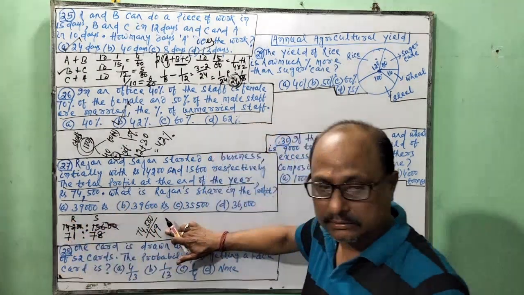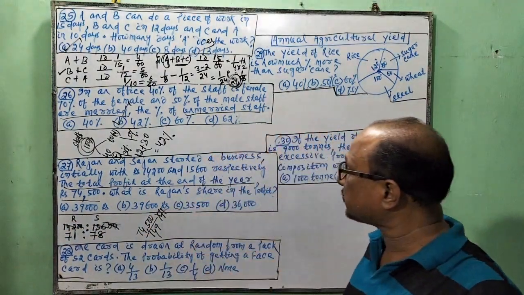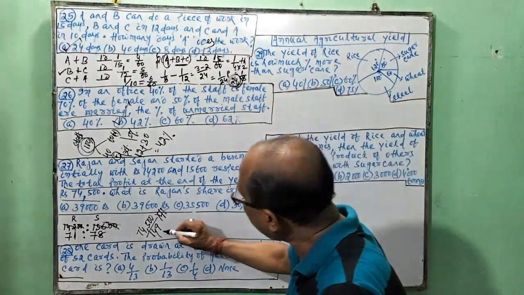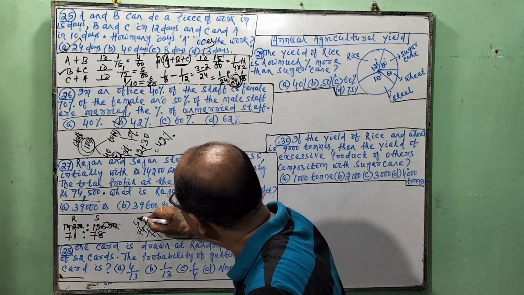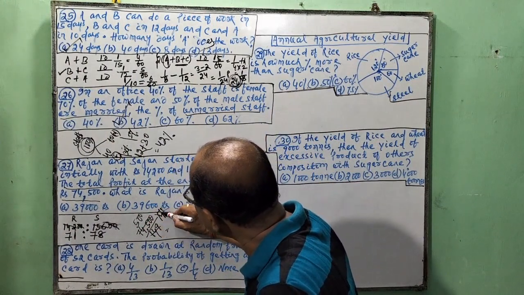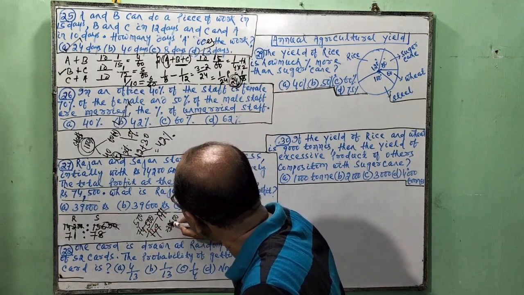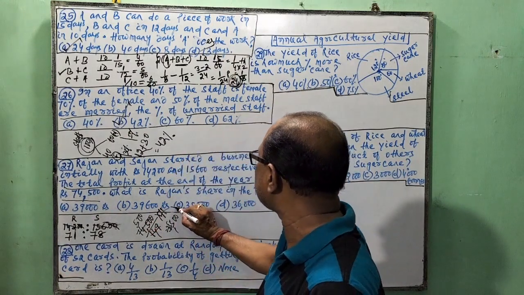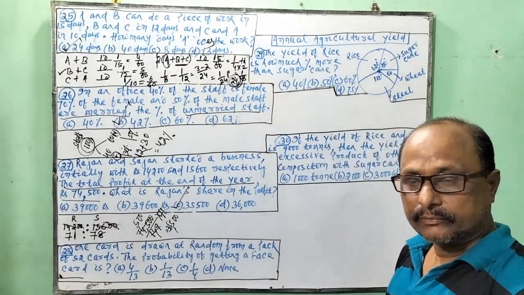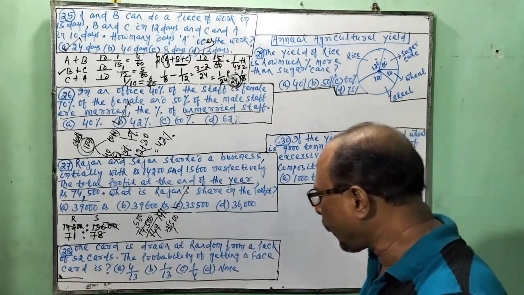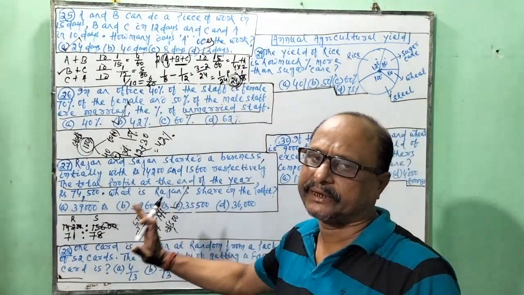Rajan is 71 parts. So 74,500 divided by 149, into 71, is the Rajan part. The answer is 35,500. Understand? Next.